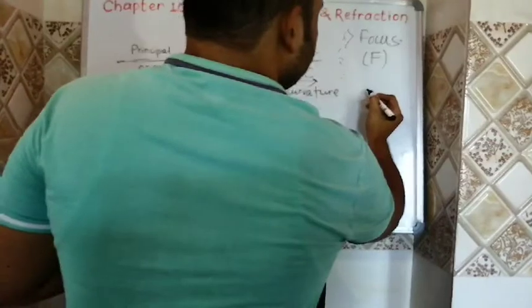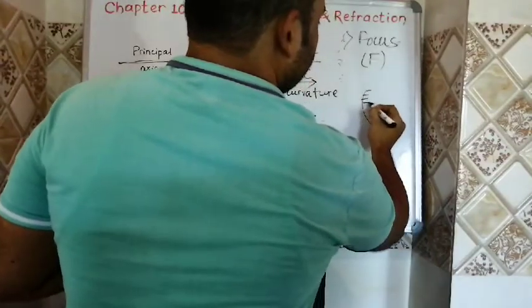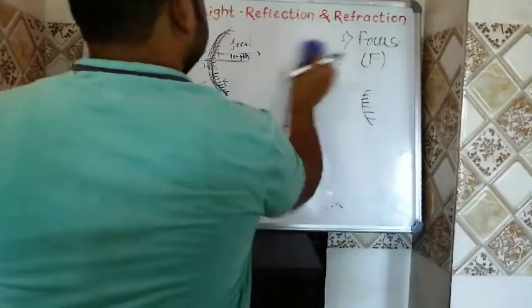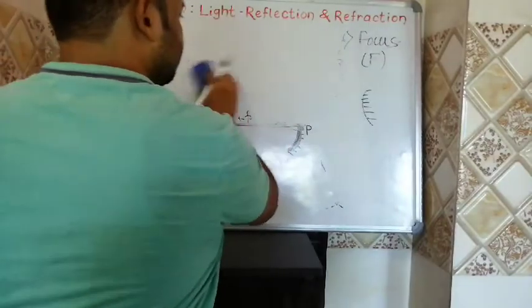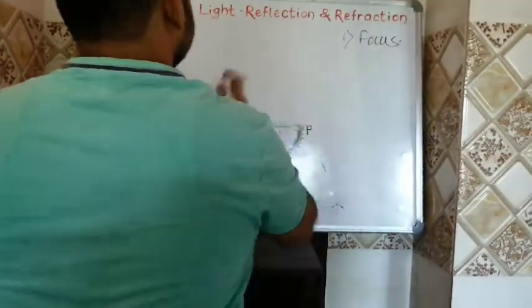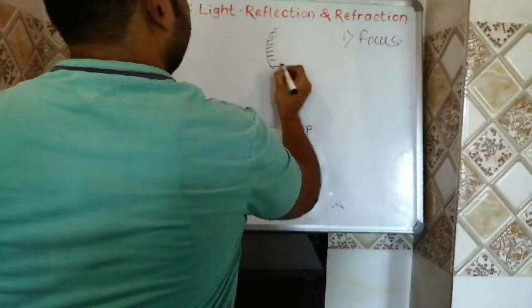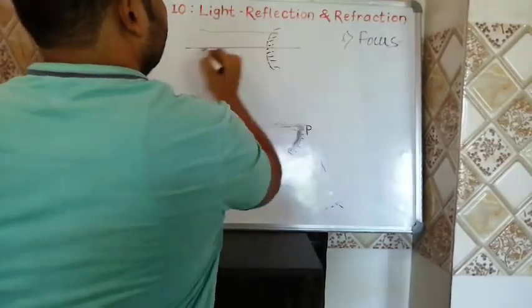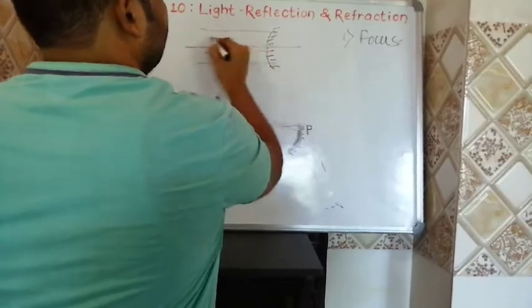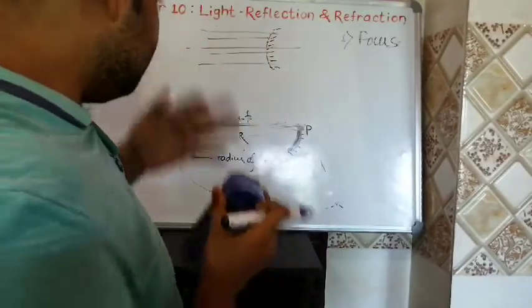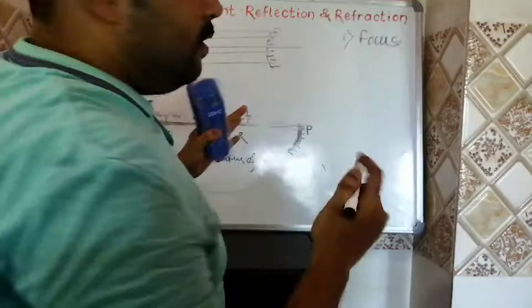What is happening in case of a convex mirror? It is a diverging mirror.